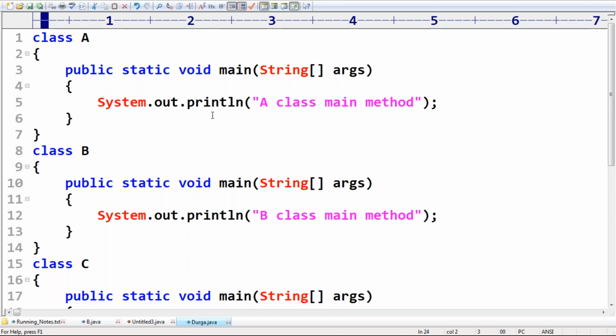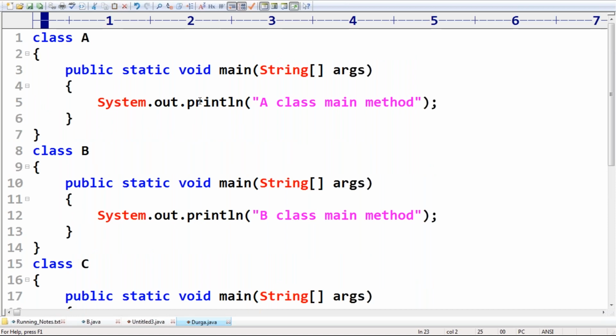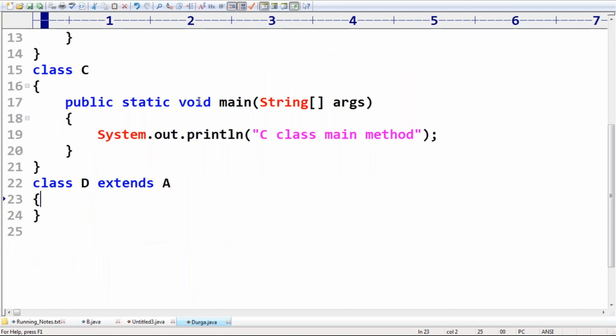But the only advantage is, sir, assume that class D extends A. Class D extends A. Assume that. There is a relation in there. If I execute D class, D class doesn't contain main method. If the main method is there in the child class, happily it's going to execute. If the child class doesn't contain main method, then the parent class main method will be executed. That is the only difference. Okay. Now observe the behavior. See this one.